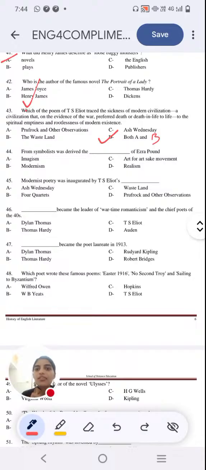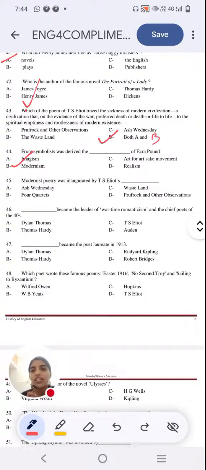From symbolism was derived blank of Ezra Pound. Option A, imagism. Option B, modernism. Option C, art for art's sake. Option D, realism. You see, Ezra Pound, the first keyword that should come to your mind is what we just discussed in the previous question. It is option A, imagism. Next question.